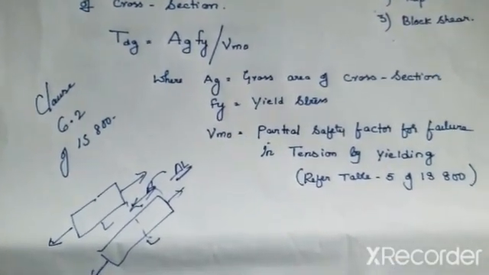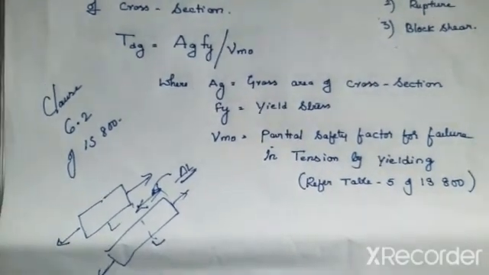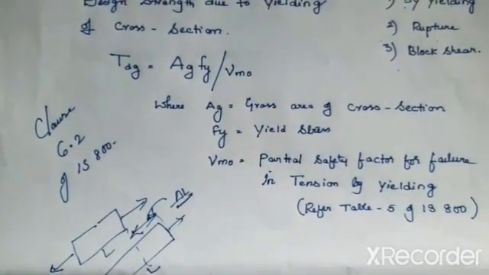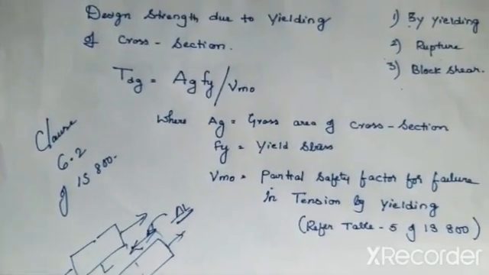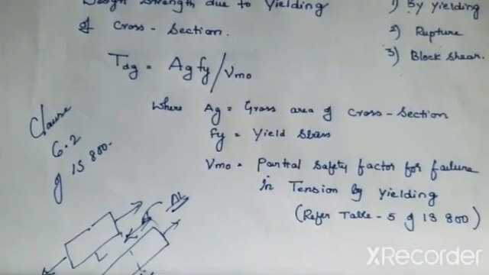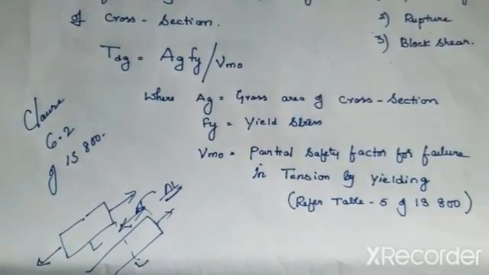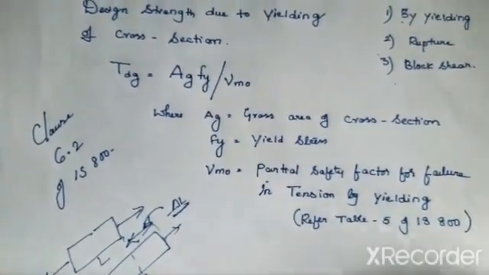So every material before failing is going to yield. Every material. For example, if you take a mild steel bar, before it fails in the tension test, it is going to elongate. It is going to yield. Brittle materials will undergo less yielding. Ductile materials will undergo high yielding. So every material has more or less yielding before failing.